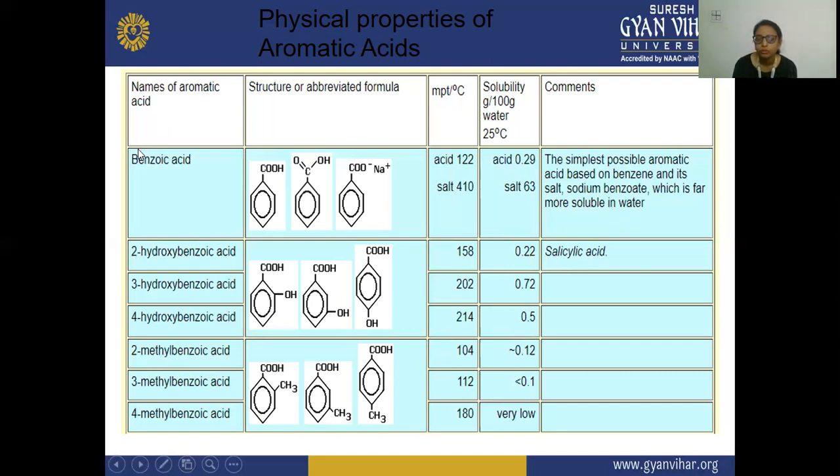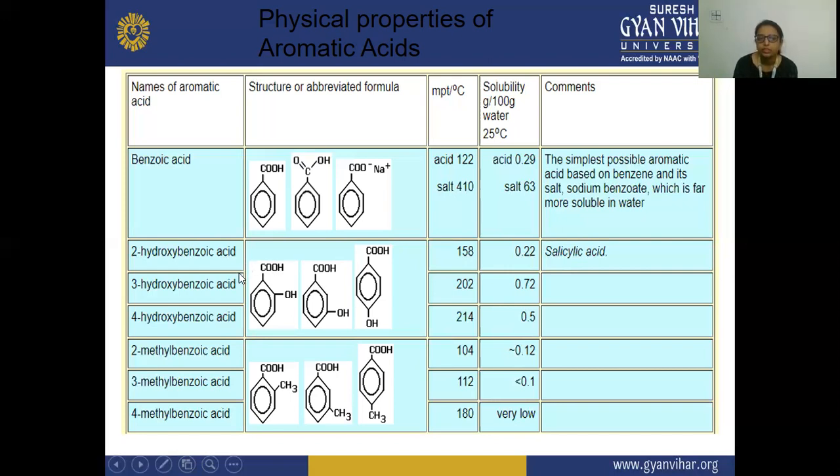So this is your first aromatic acid. Next are the derivatives of this aromatic acid. Secondly is your 2-hydroxybenzoic acid, or 3-hydroxybenzoic acid, or 4-hydroxybenzoic acid. 2-hydroxybenzoic acid means ortho-hydroxybenzoic acid, because this OH group is present on the ortho position of the benzoic acid. Secondly, this is your meta-hydroxybenzoic acid, or 3-hydroxybenzoic acid. And thirdly, this is your 4-hydroxybenzoic acid, also called para-hydroxybenzoic acid.